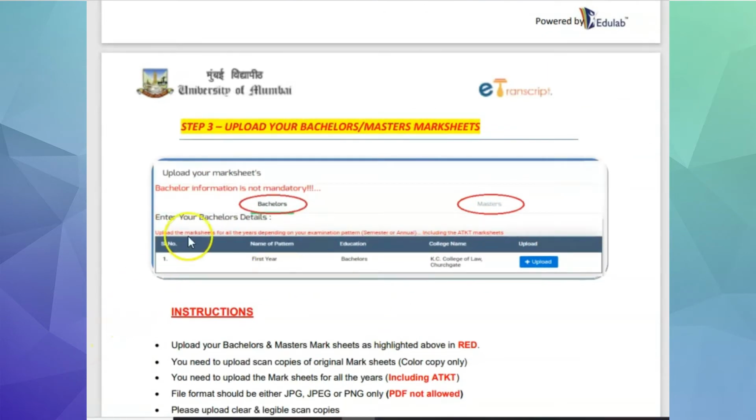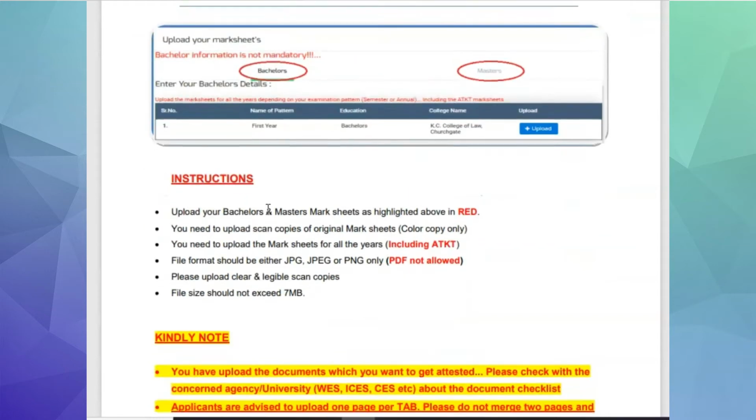Step 3. Upload your bachelor's and master's mark sheet. There are options available for uploading your master's and bachelor's mark sheet. First you need to understand, upload your bachelor's and master's mark sheet are highlighted above in the red. You need to upload scanned copies of original mark sheet, that too in the color copies. You need to upload the mark sheet for all the years, including ATKT, if you had.